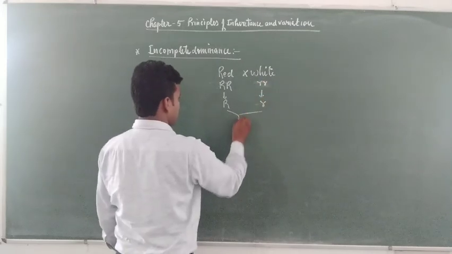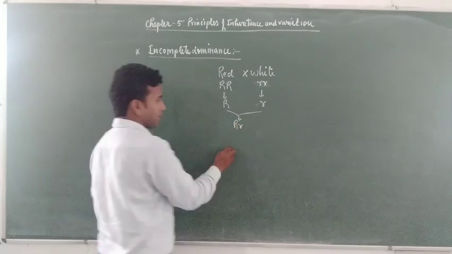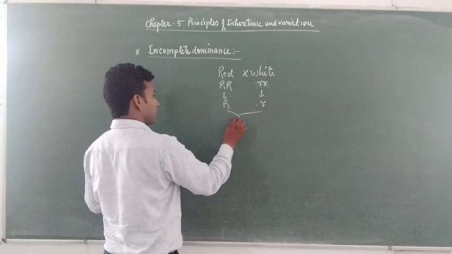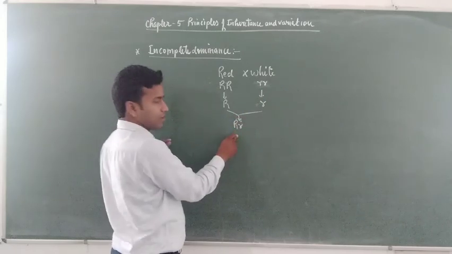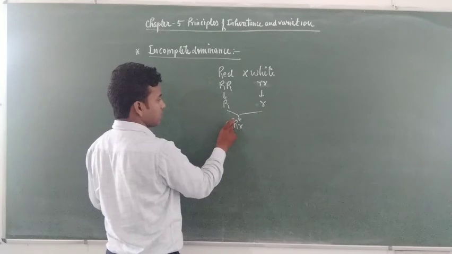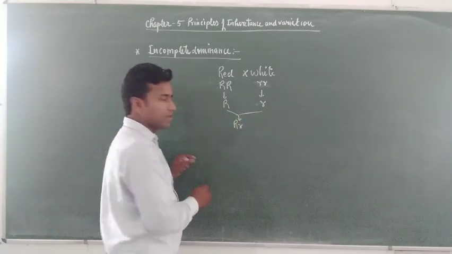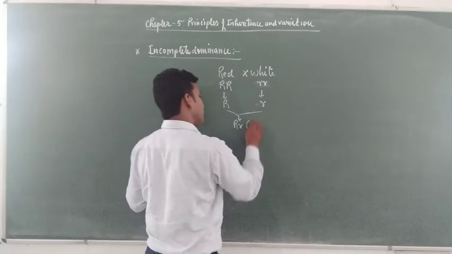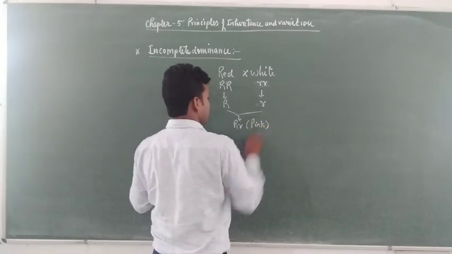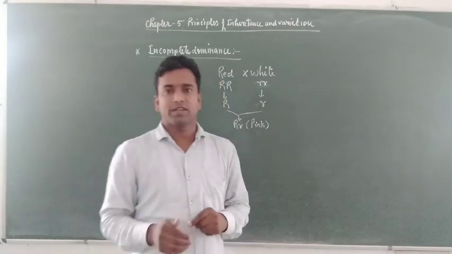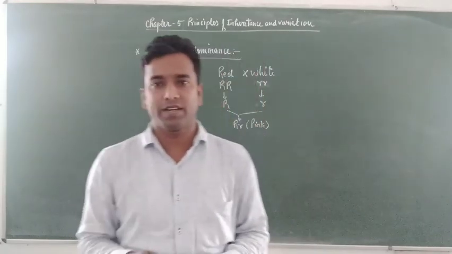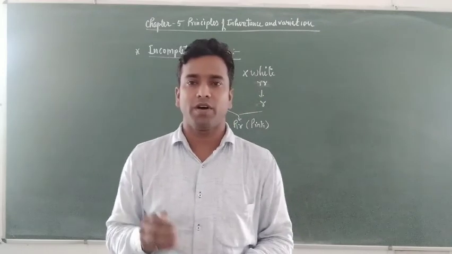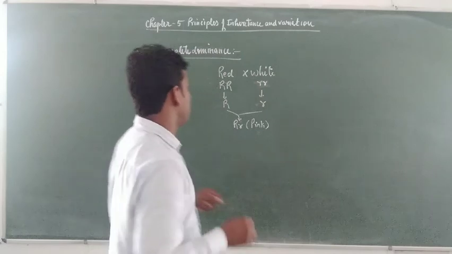In the F1 generation, they form progeny containing capital R, small r. According to the law of dominance, it should suppress the character of small r and the character should be red. But in the F1 generation, the character becomes pink. This is incomplete dominance. The law of dominance states that the character of the F1 generation should be according to the dominant allele, but it does not happen.